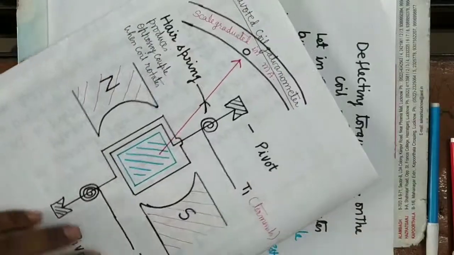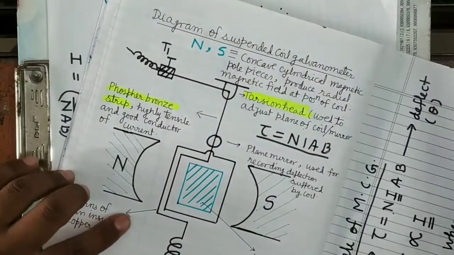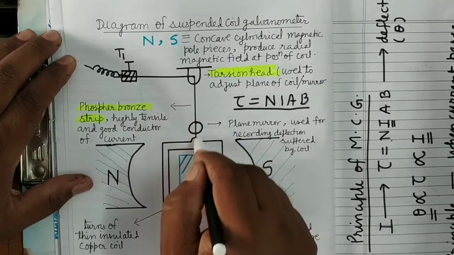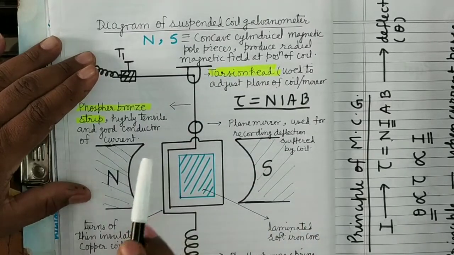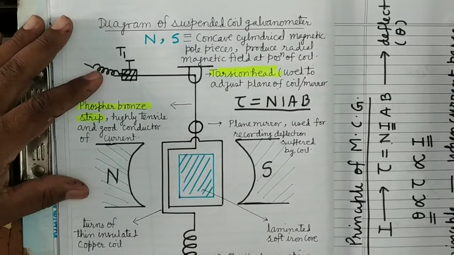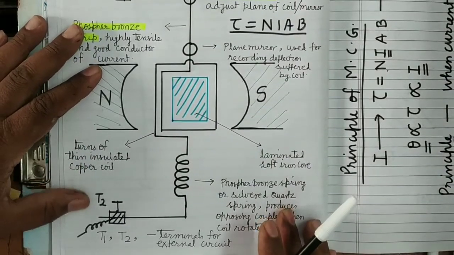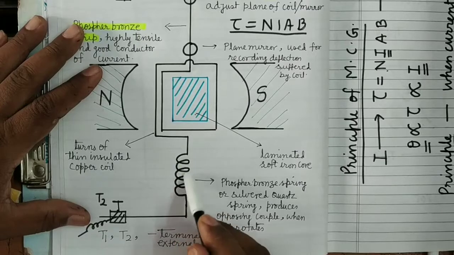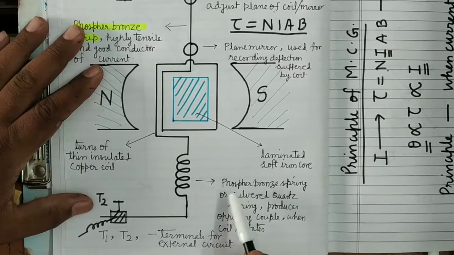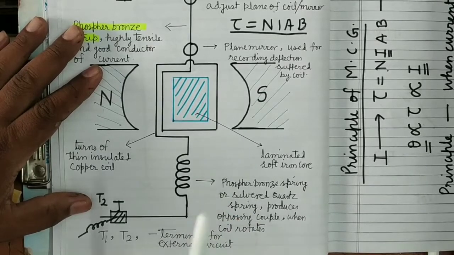You can see here, if this strip is longer and it is thin, what will happen? The value of C will be very small. Similarly, if we use a thin phosphor bronze spring, then C will become very small and sensitivity will be increased.